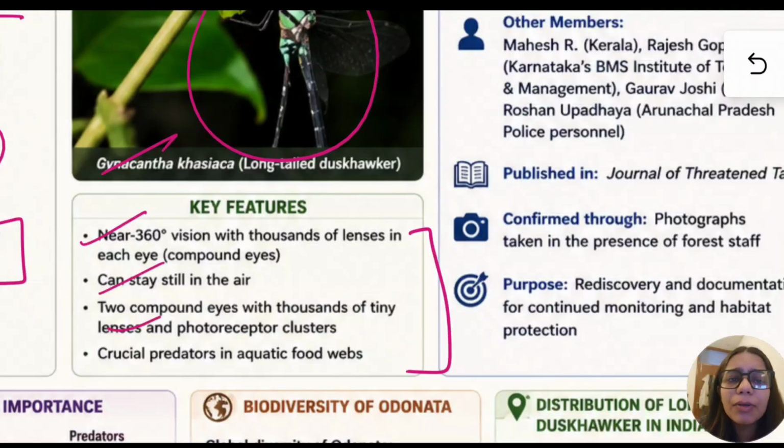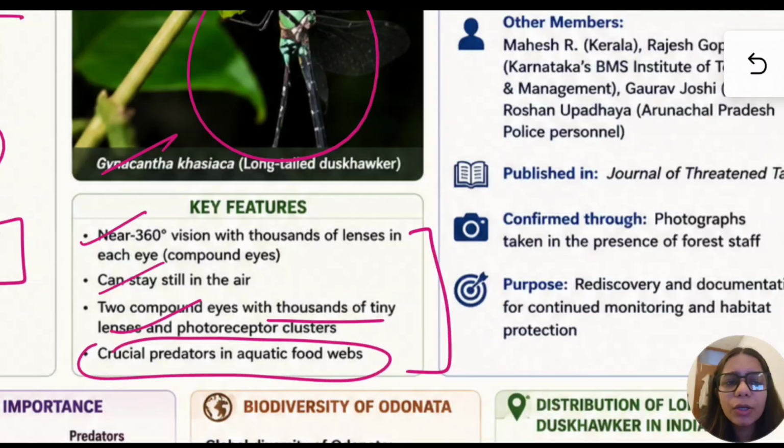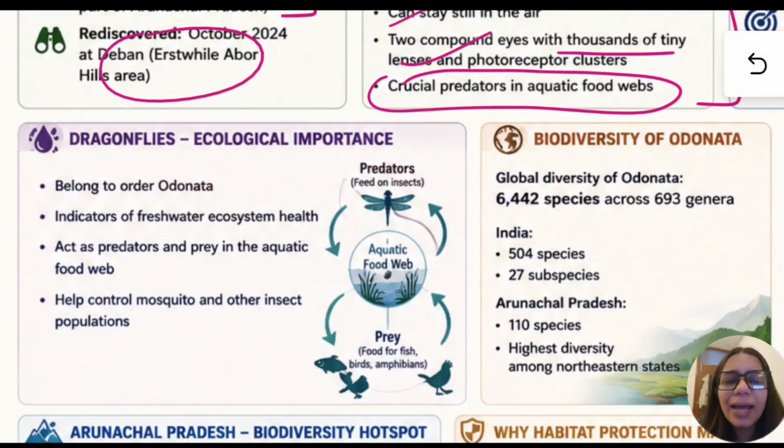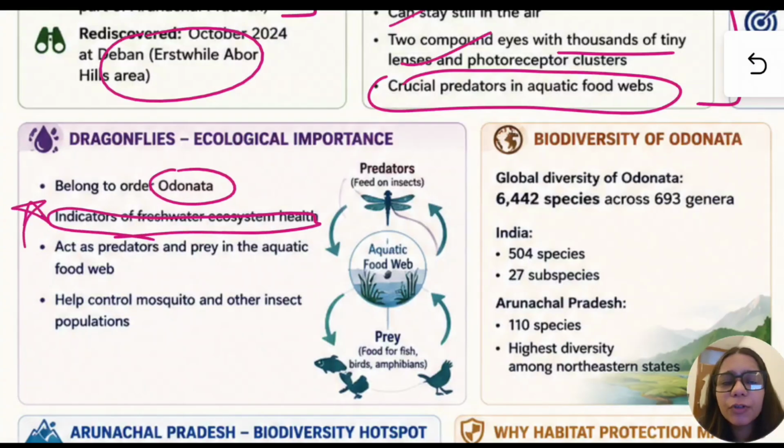There are two compound eyes with thousands of tiny lenses, and these are the crucial predators in aquatic food webs. Now dragonflies, why are they important? They belong to order Odonata. They are indicators of freshwater ecosystem health. This is very important for your prelims.